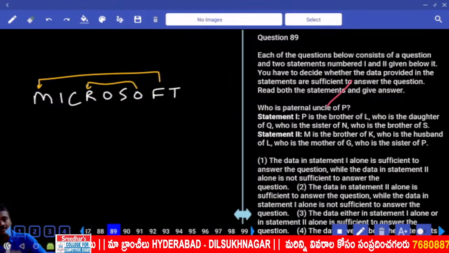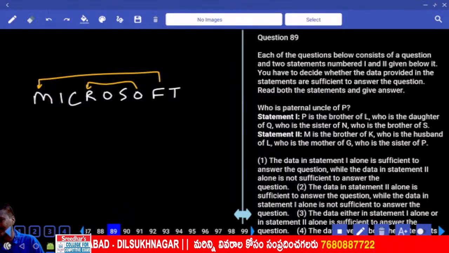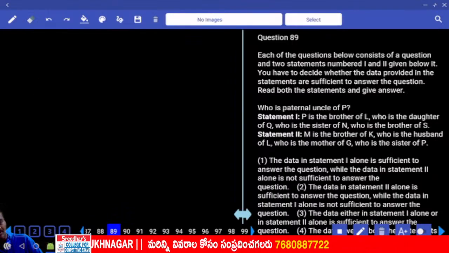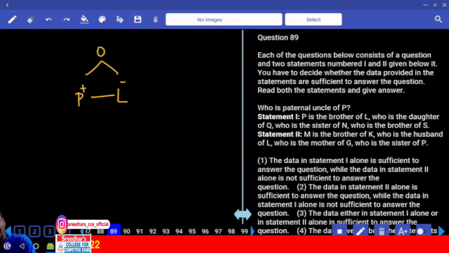89. Now, who is the paternal uncle of P? Now we need to identify the paternal uncle of P. Paternal uncle means father's brother. P is the brother of whom? P is the brother of L. L is the daughter of Q. Now P and L are the children of this Q.